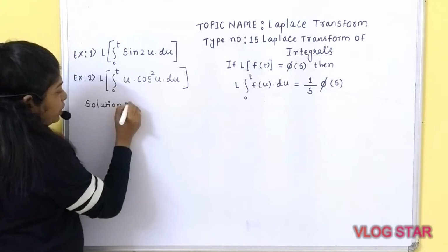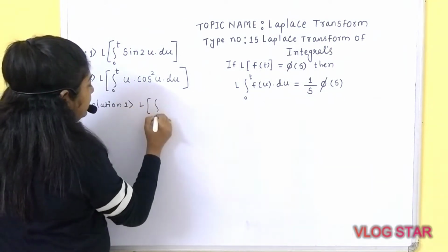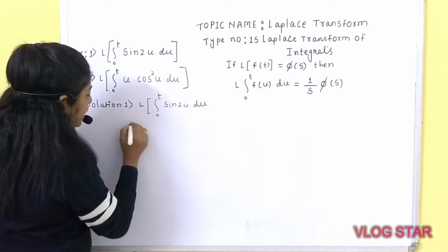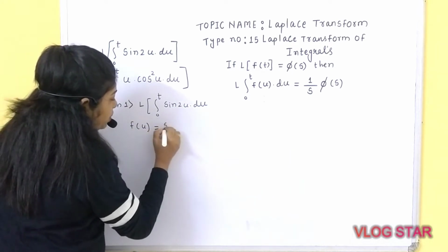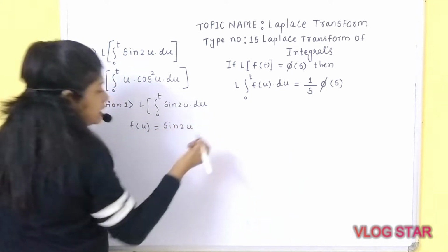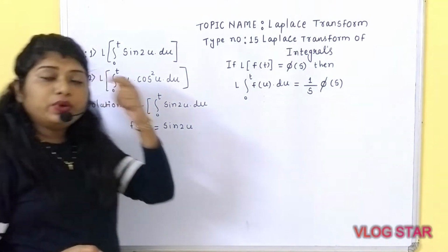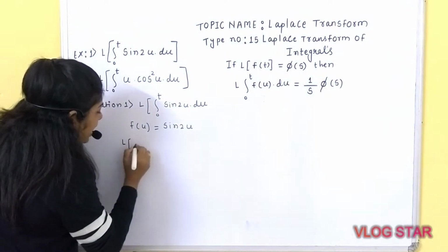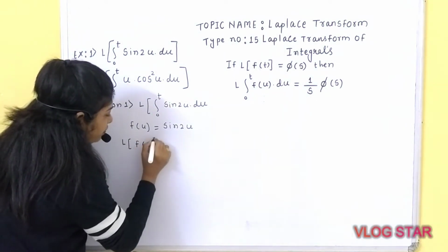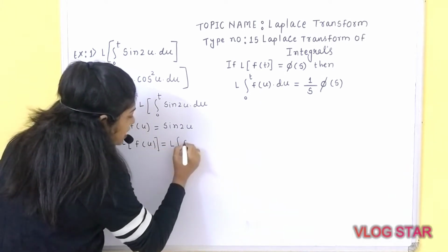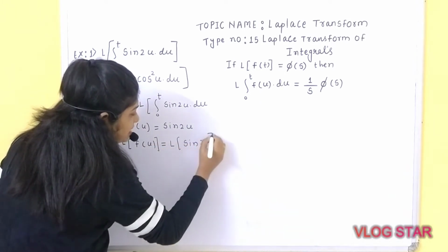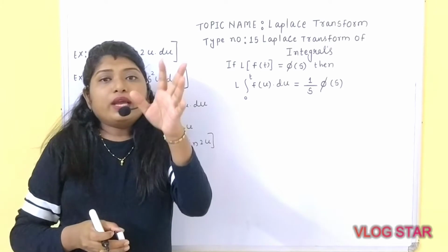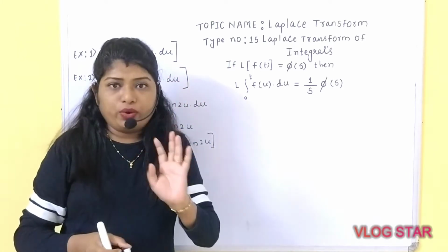As I told you, you have to identify f of u. Will you be able to identify f of u? In the given question, f of u is nothing but equal to sin 2u. So next procedure is what? We have to calculate Laplace of f of u. What is Laplace of sin 2u? The standard result is Laplace of sin 2t is equal to 2 upon s square plus 4, if you remember.